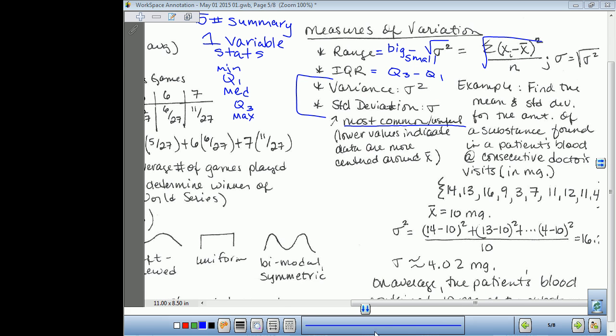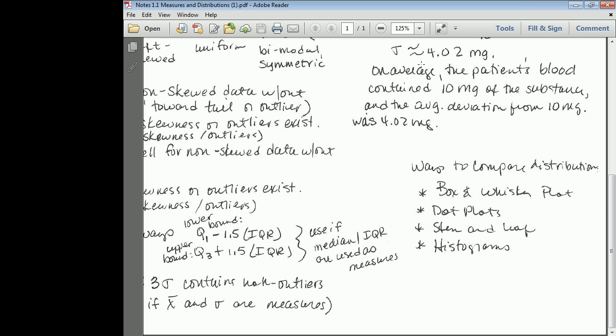Okay. So, if we look at this, what this means is, on average, the patient's blood contained 10 milligrams of the substance, and the average standard deviation from that 10 milligrams was 4.02 milligrams. Now, later on this week, we're going to talk about what that standard deviation means, how we can interpret it, and we are going to make predictions like 68% of the data would fall within plus or minus one standard deviation. Yeah, no, it's not. It's good stuff. You're gonna like it.